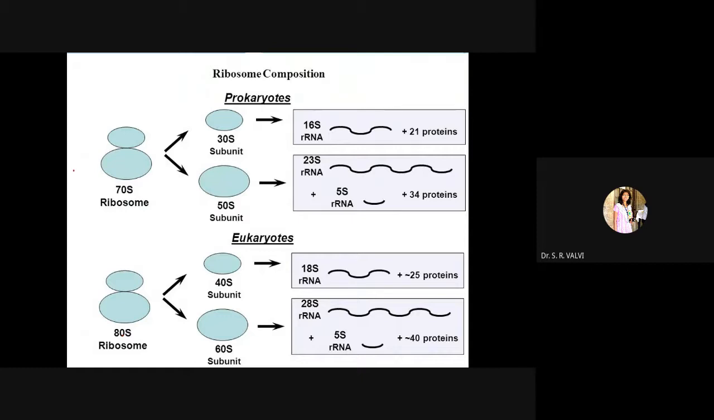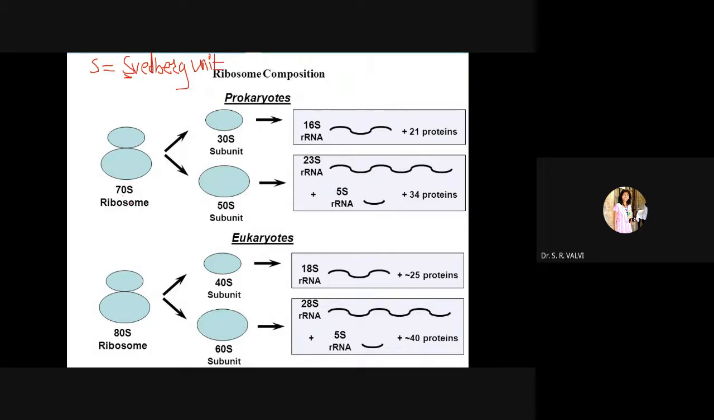So now, S is nothing but what? It is the Svedberg unit. S stands for Svedberg, the scientist who discovered this unit. So on his name, S is given. S means Svedberg unit, right? S.